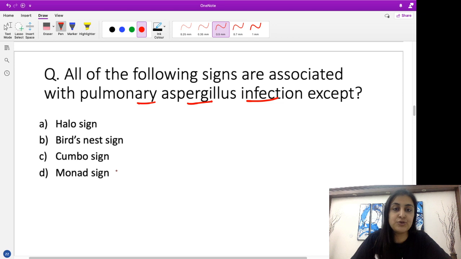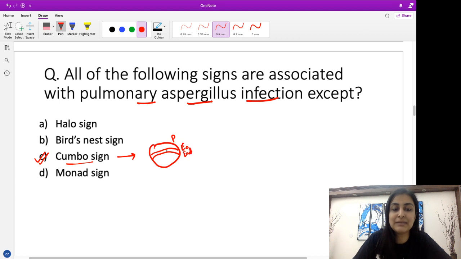So all those of you who attended the last class on hydatid cyst, the answer will be pretty clear to you all. The correct answer is Cumbo sign. Cumbo sign basically is seen in the pulmonary hydatid. What happens in Cumbo sign basically is, I have the 3 layers of hydatid, correct? I have the pericyst, ectocyst and endocyst.